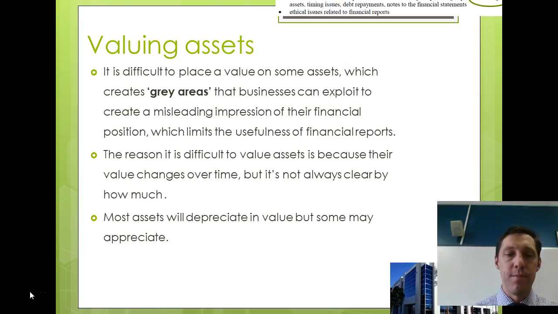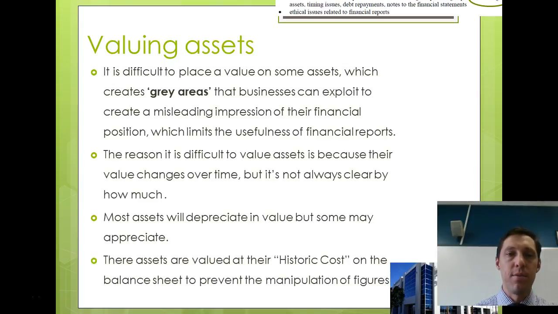For example, if a business buys a motor vehicle, that will depreciate over time. So what should the value of that motor vehicle be over time? But having said that, an asset might also appreciate, like property, for example. So these assets are valued at their historic cost, what they were originally purchased at on the balance sheet, and that's to prevent the manipulation of figures. But the valuation of assets can lead to a lot of confusion, and therefore the valuing of assets is definitely a limitation of financial reports.